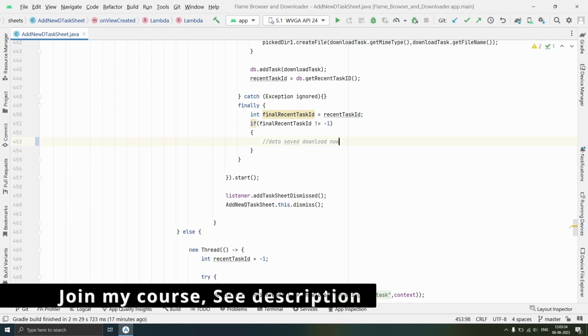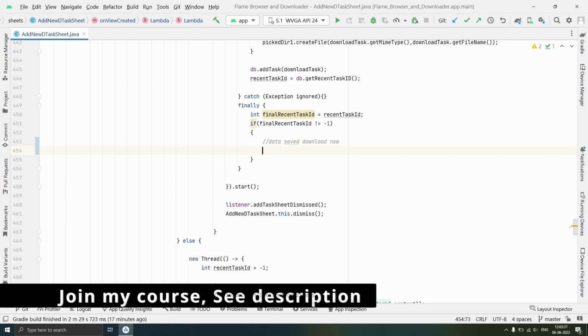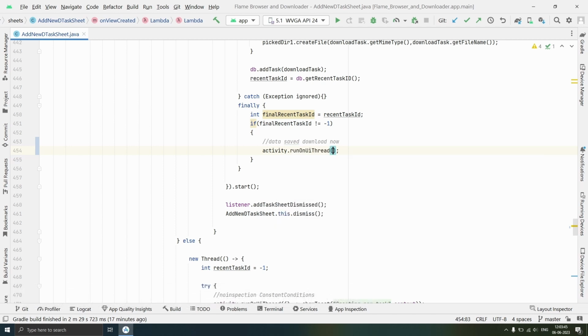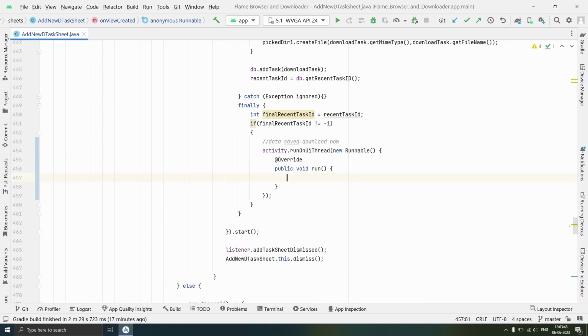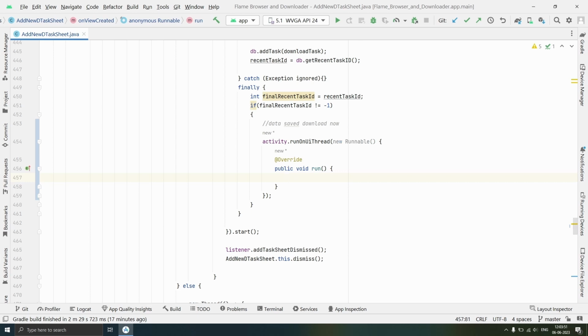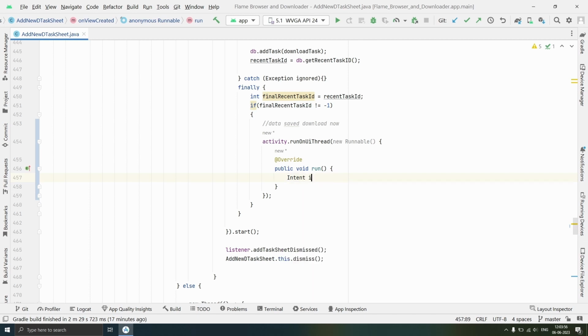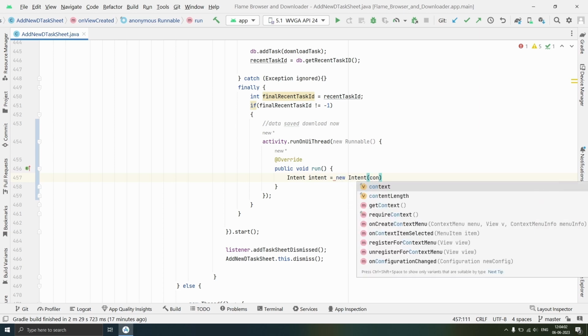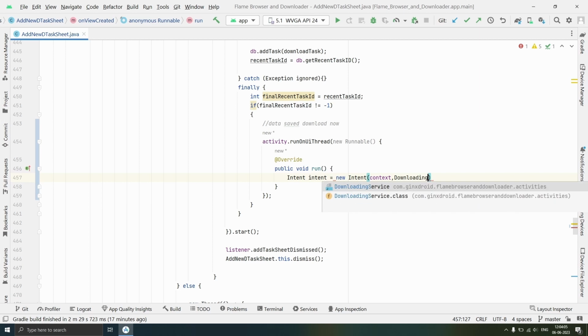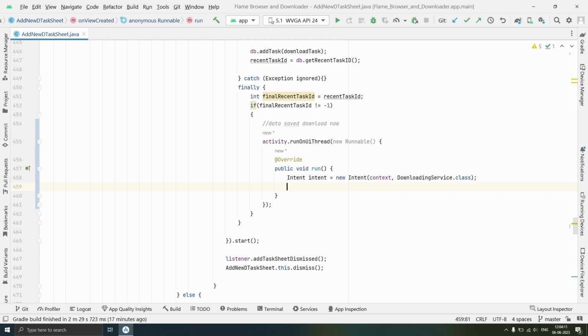Now in the if block, we'll create a new runnable that we will pass to activity dot run on UI thread, and in that runnable's run method we'll create an intent to start our downloading service, equal to new intent, and we'll move from context to downloading service dot class, and we'll pass a bundle